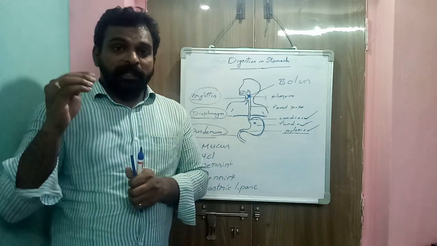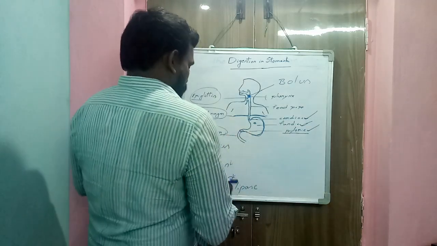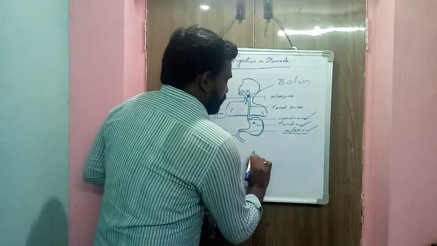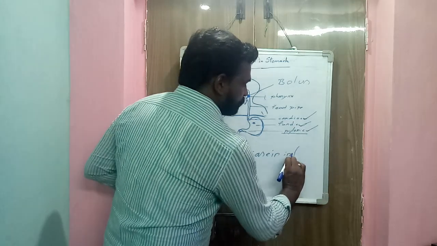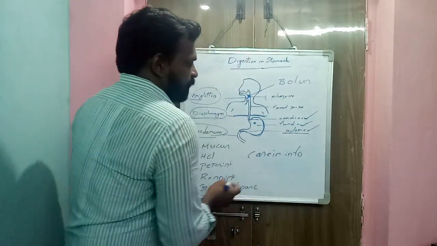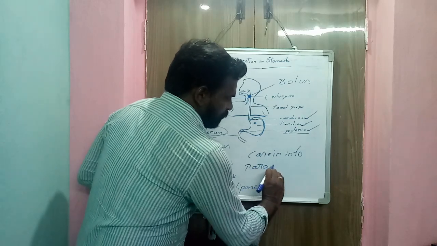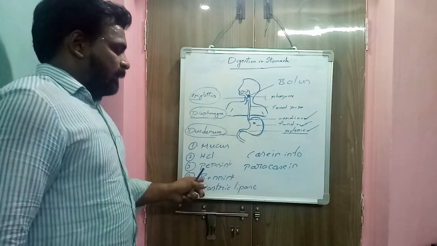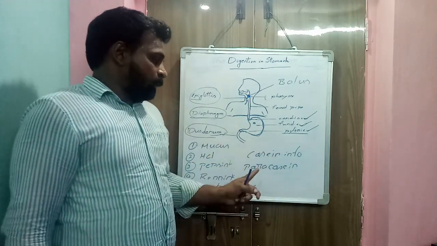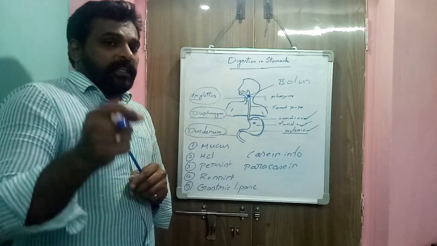Renin acts on the milk protein casein and converts the casein into paracasein. So renin converts the milk protein casein into paracasein. Renin is active only in infants.